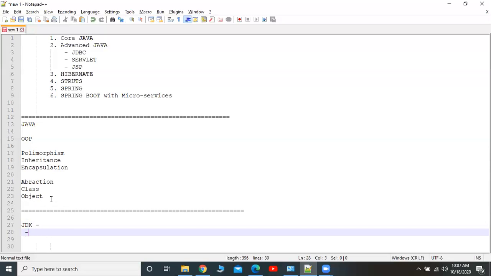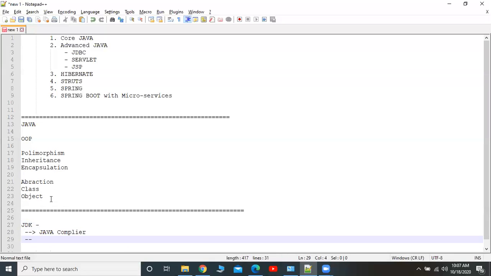The very basic tool is the Java compiler. Then JVM, the Java Virtual Machine.